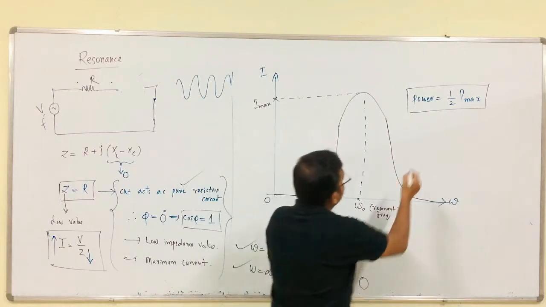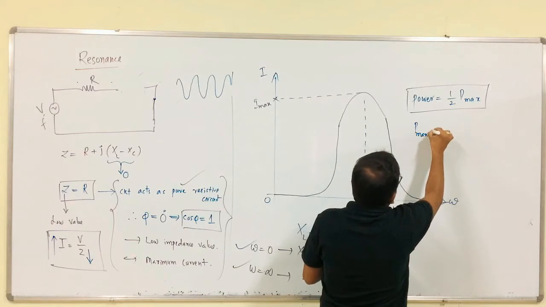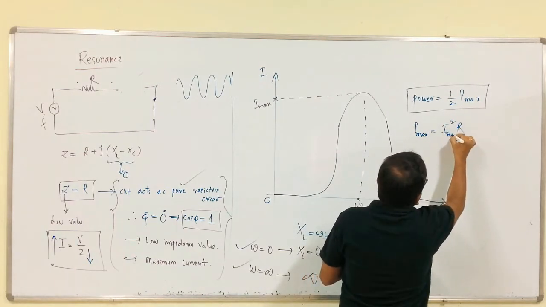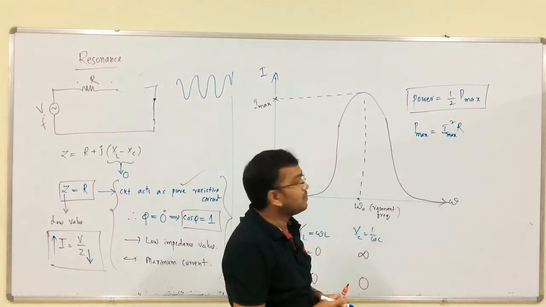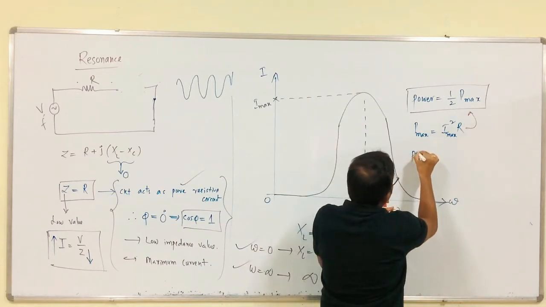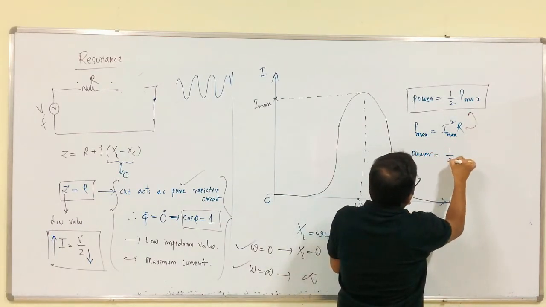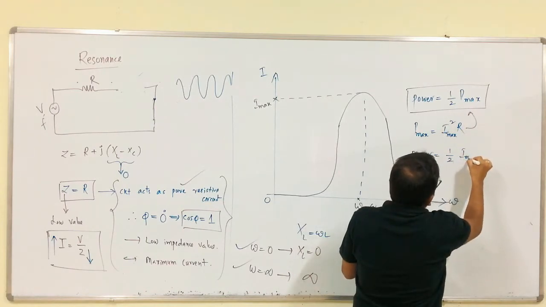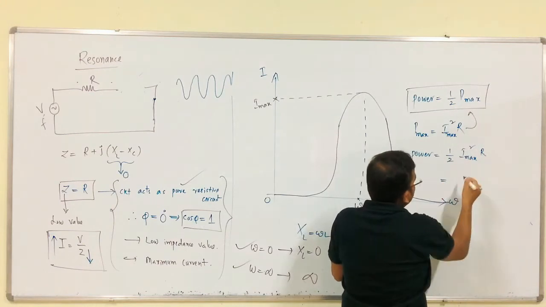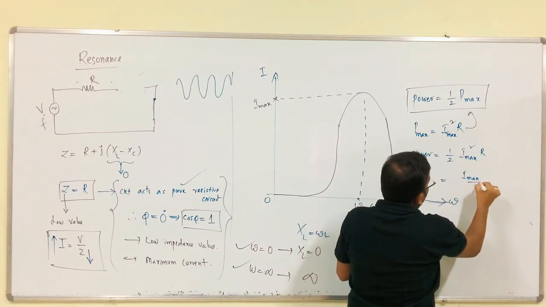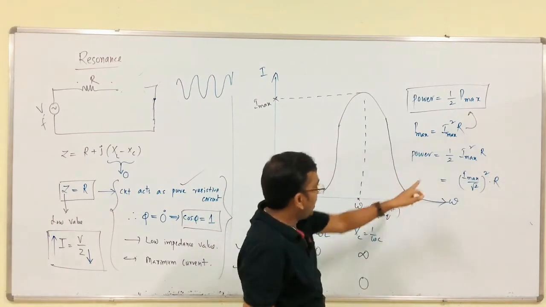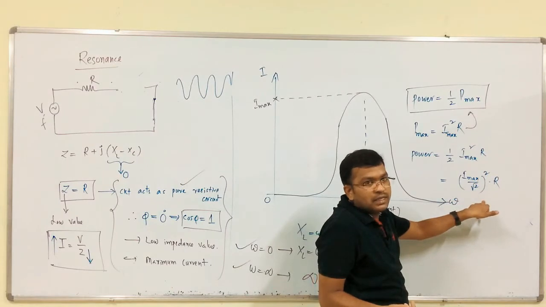So, we all know that P max is simply I square R. It is nothing but I max square into R. Then substitute this P max value into this. So, from this, power is equal to half into P max, which is half into I max square into R. So, here we can write this as I max by root 2 whole square into R. There is no problem at all.